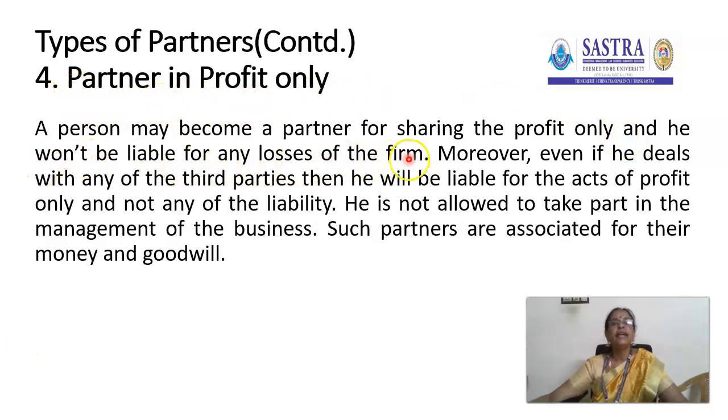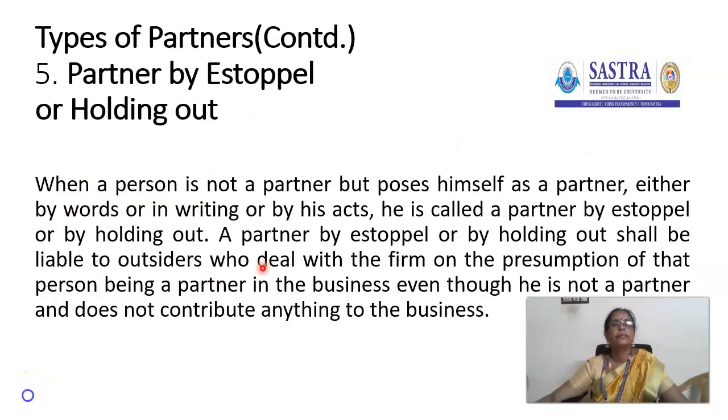He won't be liable for any losses of the firm. Moreover, even if he deals with any third party, he will be liable for the acts of the profit only and not any of the liability. He is not allowed to take part in the management of the business. Such partners are associated for their money and goodwill. They are not liable for any loss, but they can get a share in the profits. They are called partners in profit only.